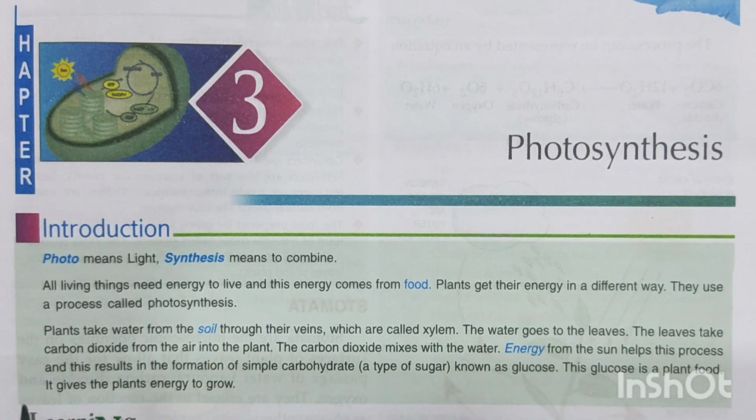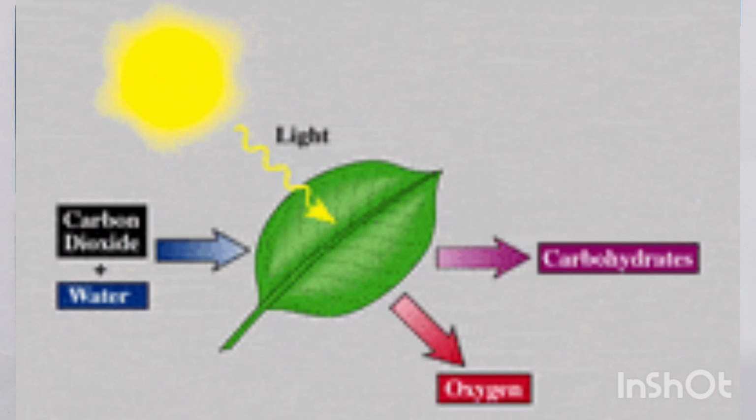The leaves take carbon dioxide from the air into the plant. The leaves absorb carbon dioxide through the stomata that are present on them. This carbon dioxide and water combine together. For this combining, children, it needs a lot of energy, which it gets from the sunlight. As a result, they do photosynthesis and make the food. We call it food, which is actually a simple carbohydrate.